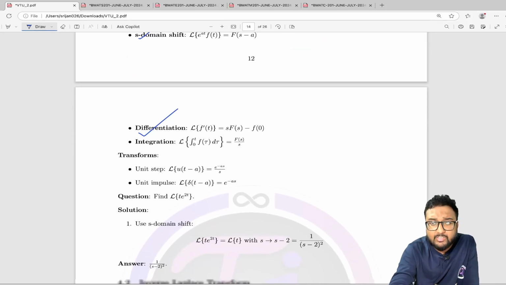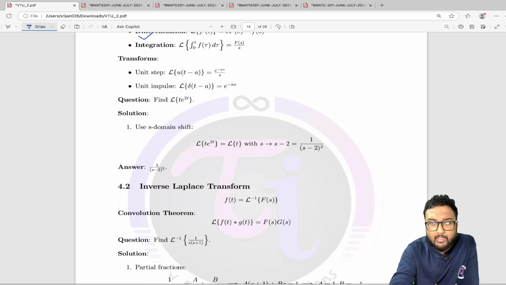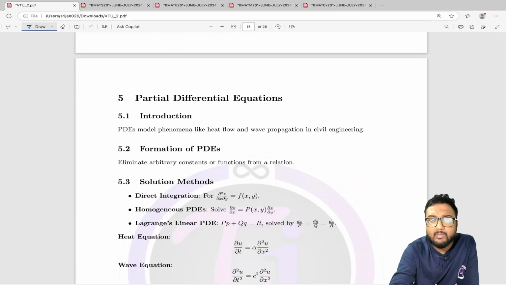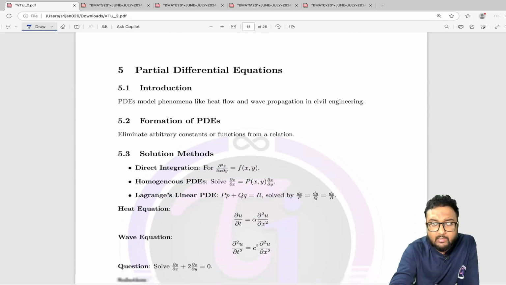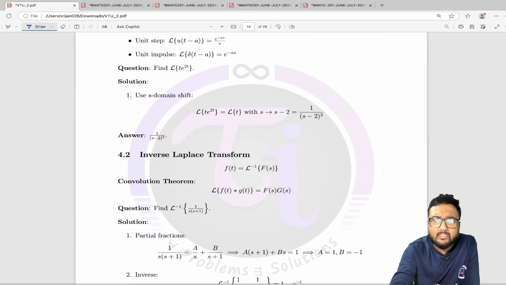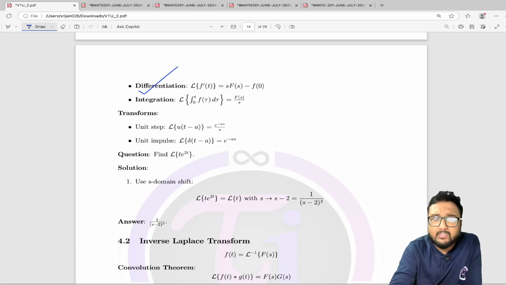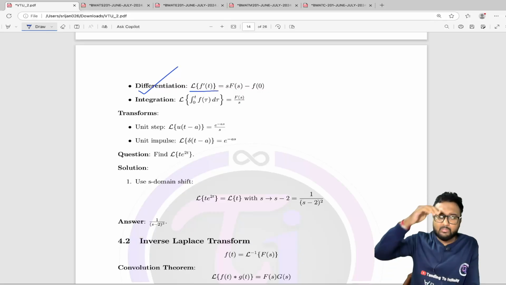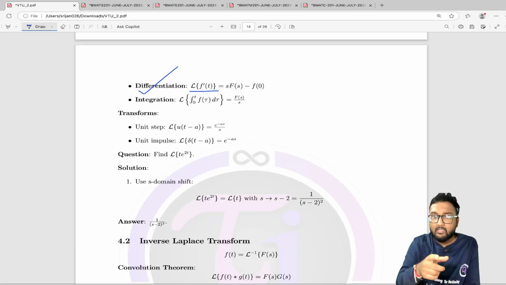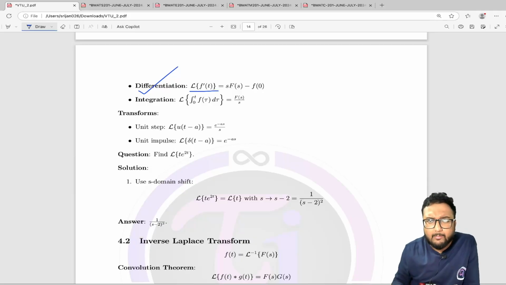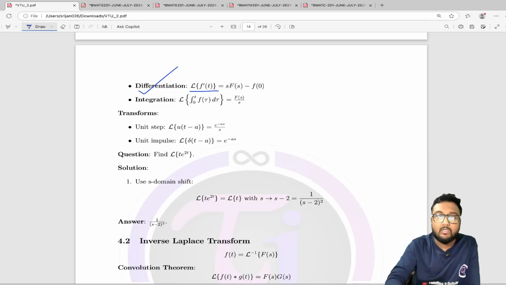By the way, for differentiation you need to remember, I hope some question will be there, anyways I'll check it, or otherwise I'll update this, or let me just narrate it here. Here is only the Laplace transform of first order differentiation, but you also need to remember it for the second order as well. Okay, I'll put it here. I'll just write it and put it here. For second order also you need to remember the Laplace transform, for the second order differential. And for integration also you remember this formula.